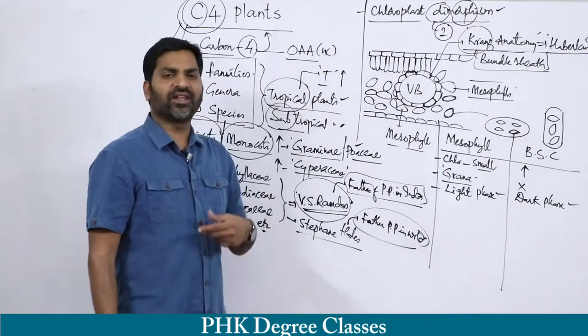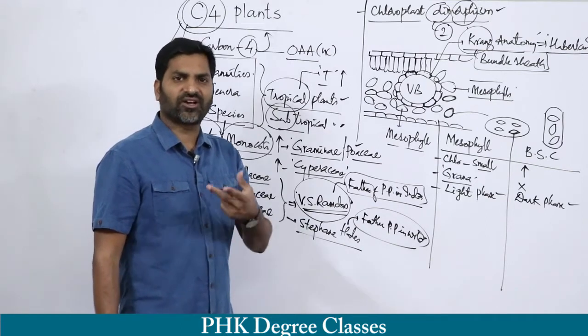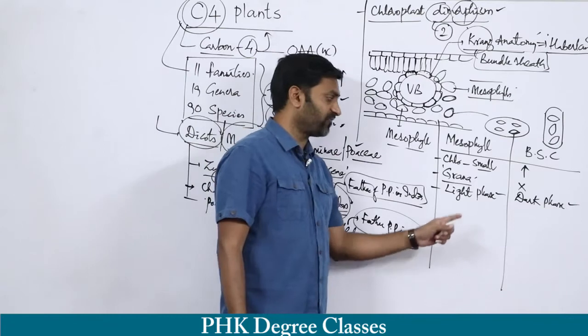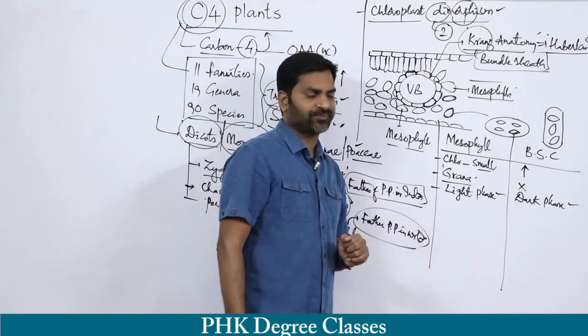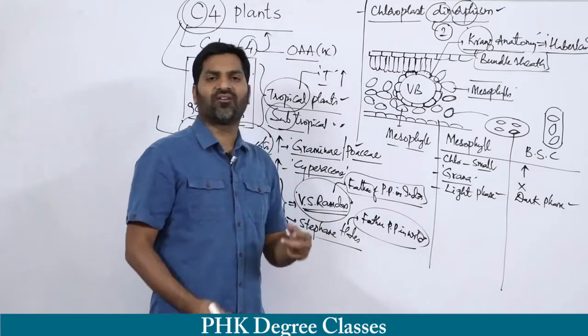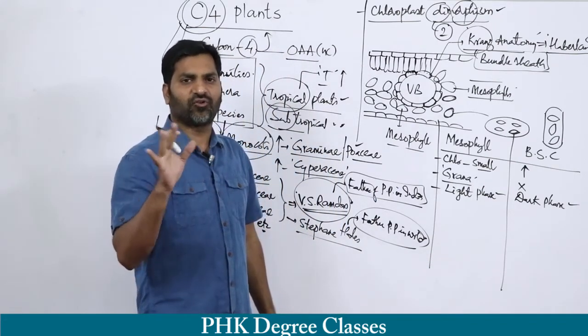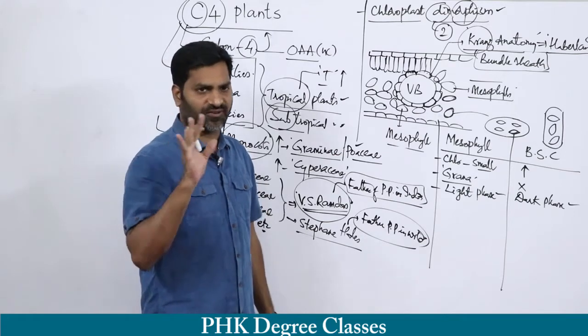If there is grana, then grana acts as the site for the first phase of photosynthesis, that is the light phase. If there is no grana, then it will be comfortable with the second stage of the photosynthetic mechanism, that is the dark phase.